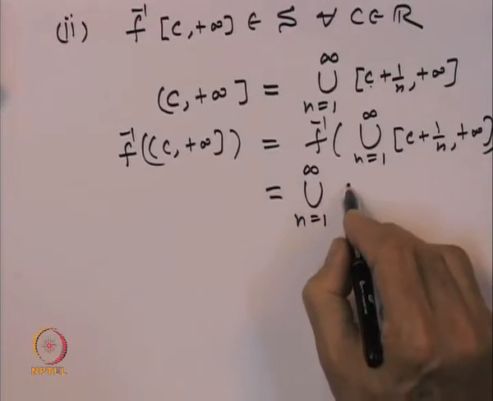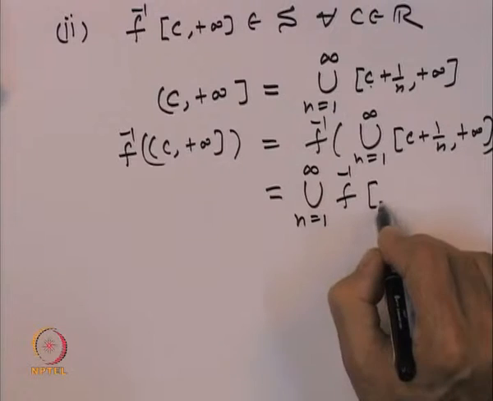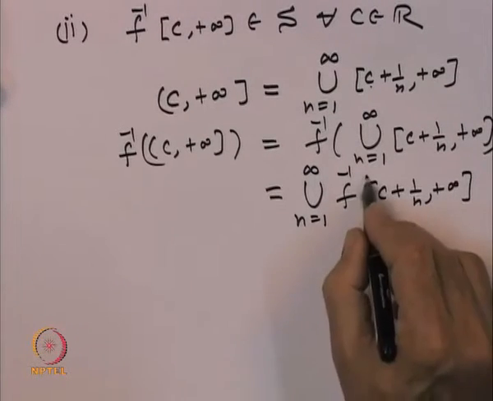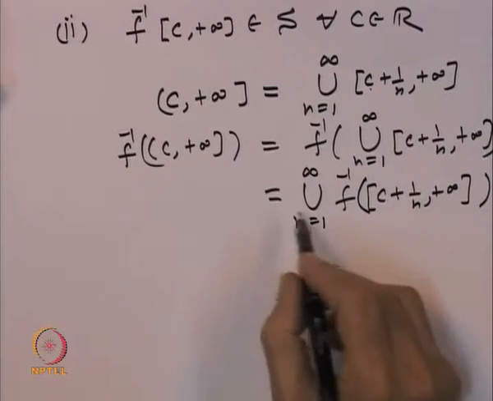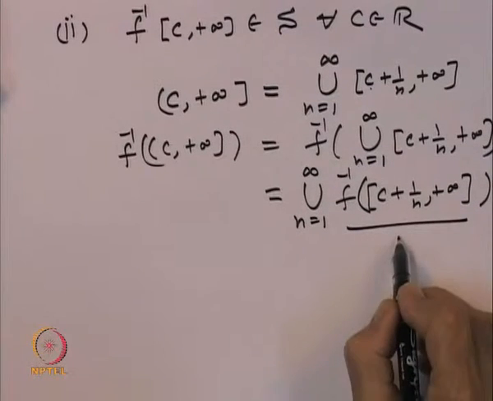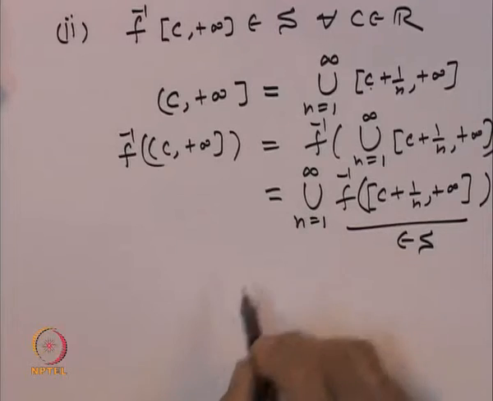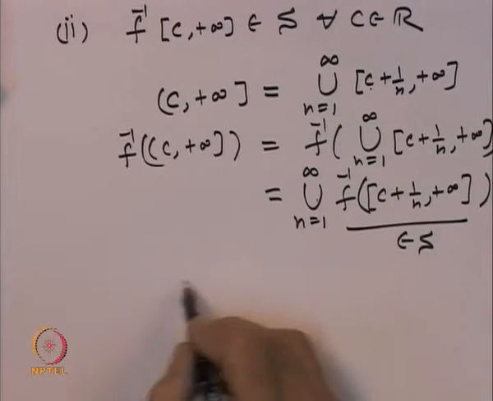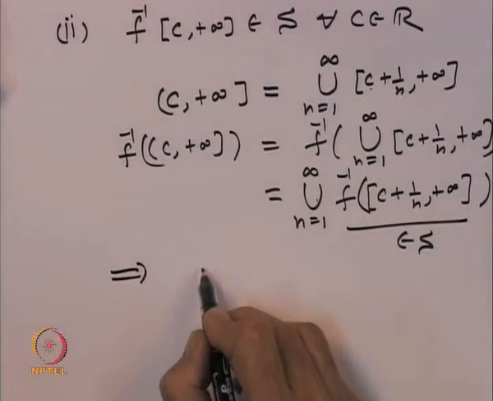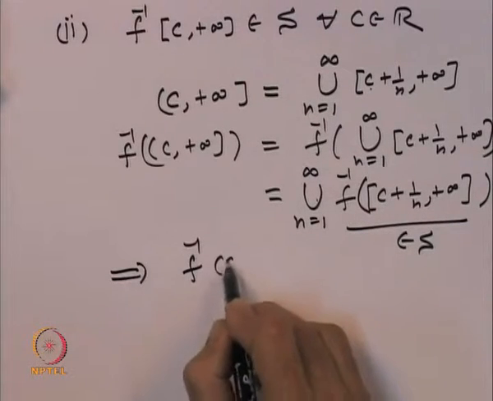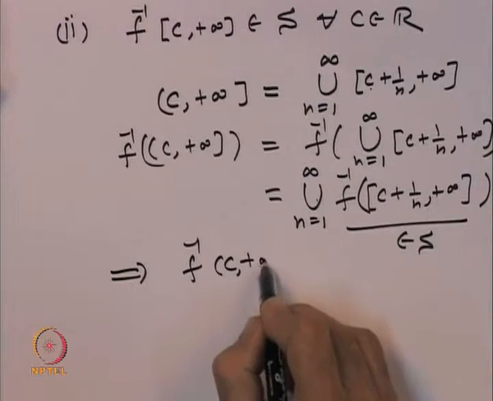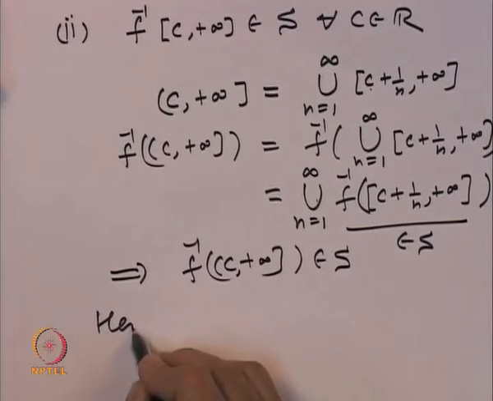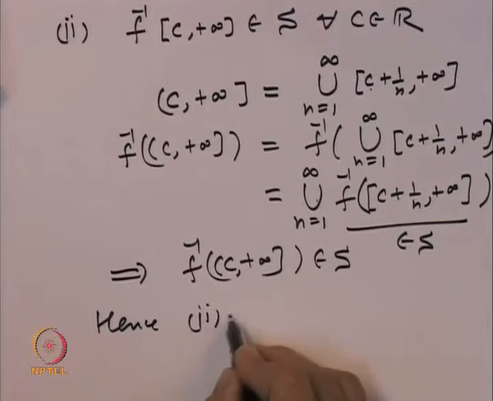So, that gives us that this is the union of f inverse of C plus 1 over n to plus infinity, and we are given that each one of them belongs to S, and this is a union of sets in S. S is a sigma algebra. So, this implies that this set, f inverse of C to plus infinity, also belongs to S. So, hence we have shown that 2 implies 1.